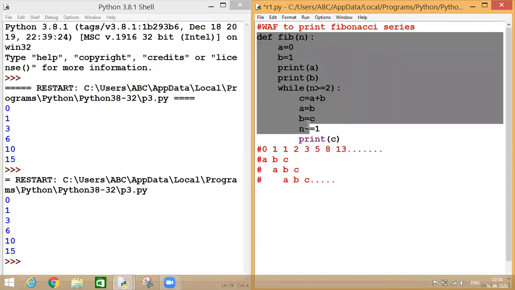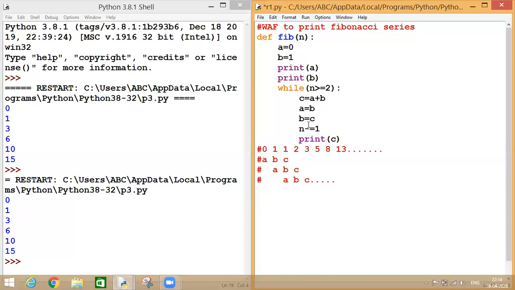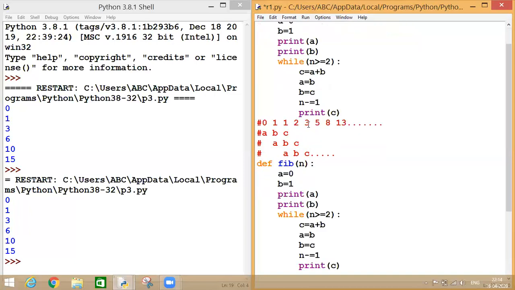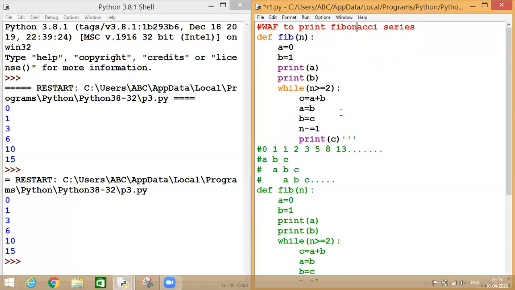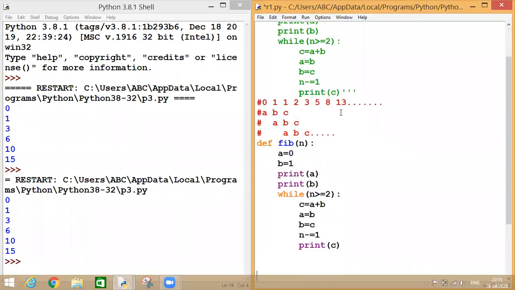And as we have discussed in our previous example as well, we can use a recursion as well. So let's have a look at how can we convert this program also into a recursive function. So I have copied it. Now I'm marking it as a comment. Okay. Now let's come over here. What are we doing over here?